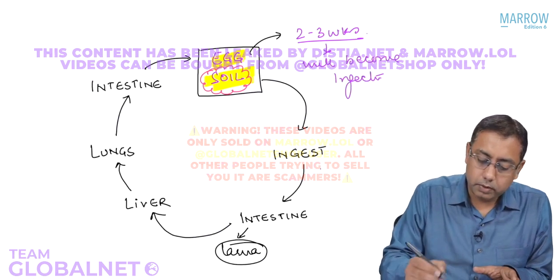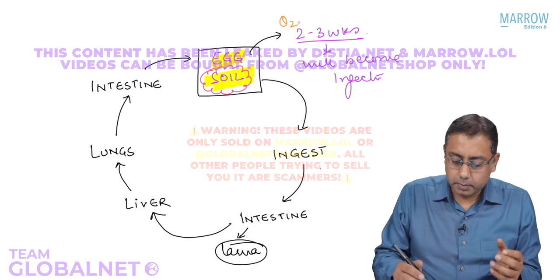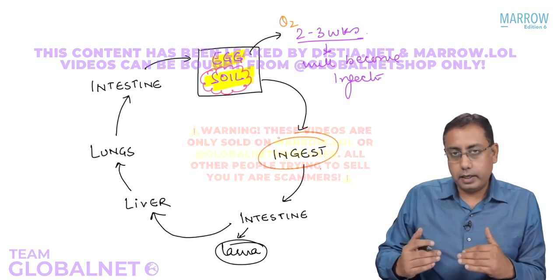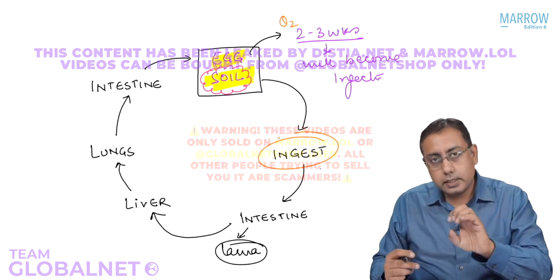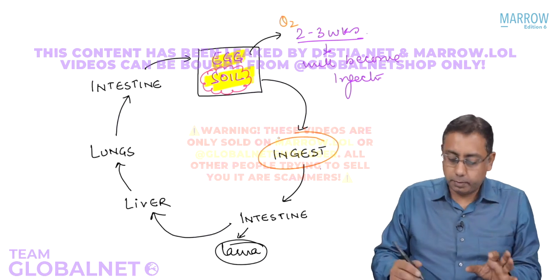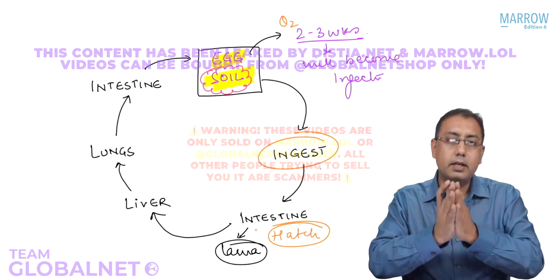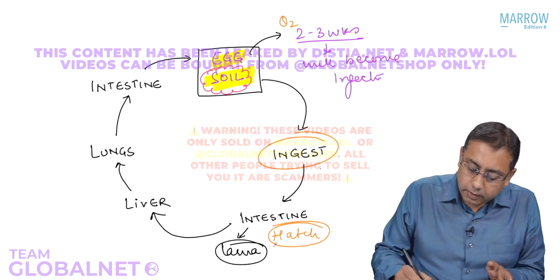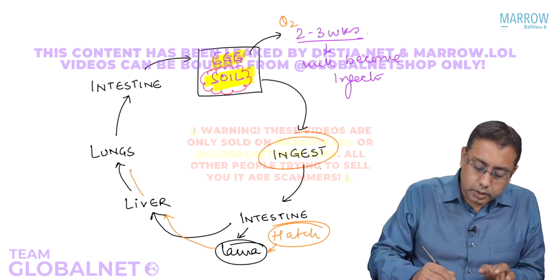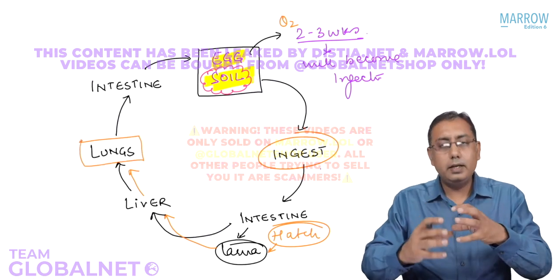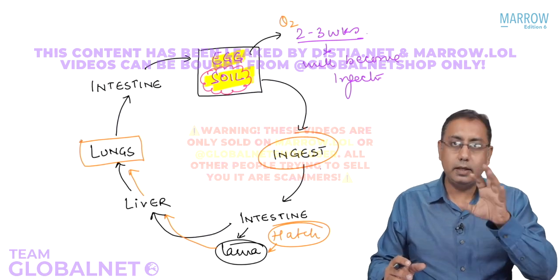So that is your MCQ number 2. MCQ number 3. The eggs will enter into the intestines. Normal thing, common sense, so it is ingested. In the intestines, where will they multiply? In the villi. In the villi, the eggs are going to hatch and the larva formation takes place. Once the larva hatches in the intestine, the larva will go into the liver. From the liver, it goes into the lung. Now in the lungs, it slightly matures. I'm not saying that the adult form will form, but the larva will molt twice in the lungs.